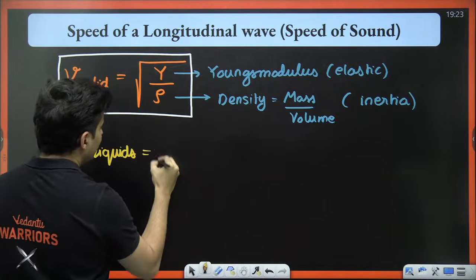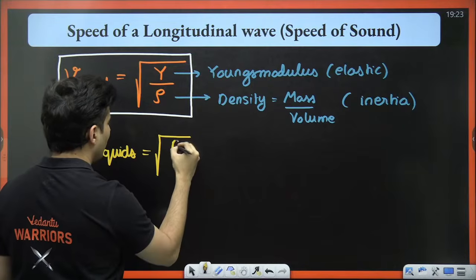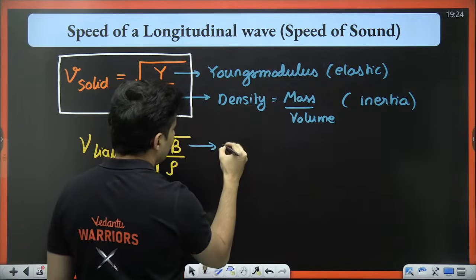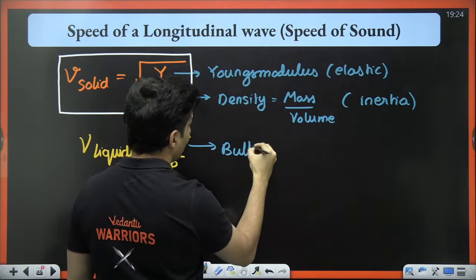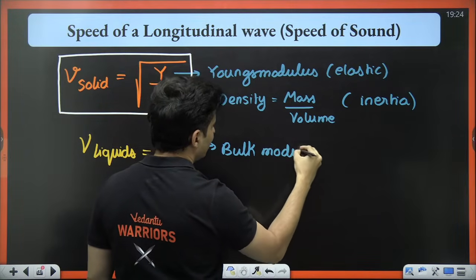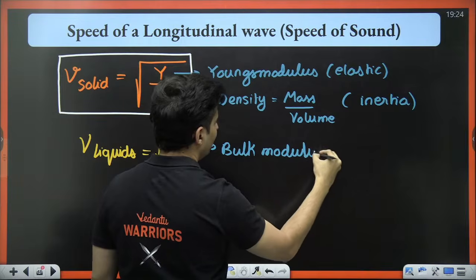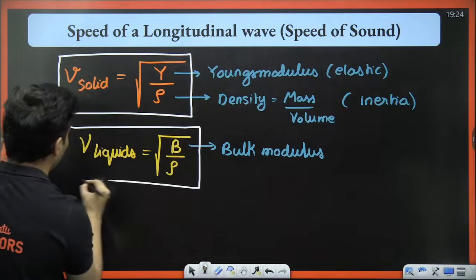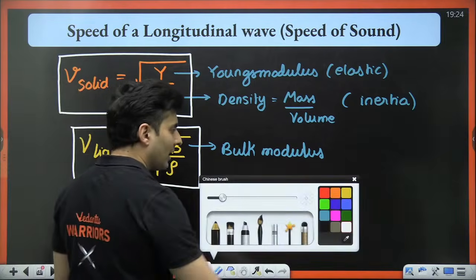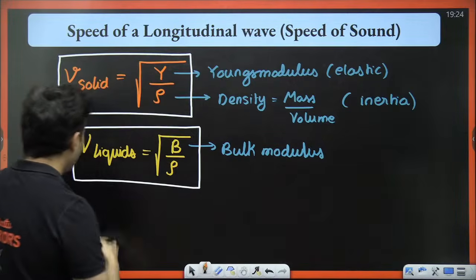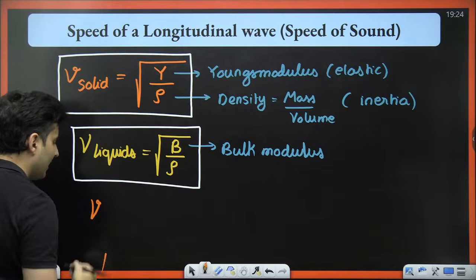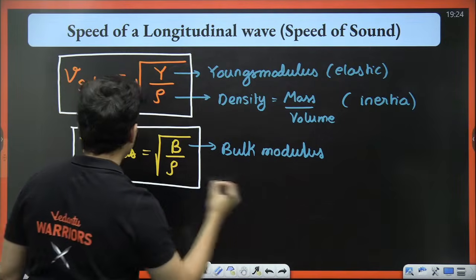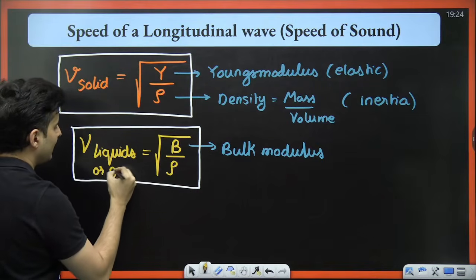So it is root of, instead of Young's modulus, it is bulk modulus. That's the only difference. This is the bulk modulus. That's the only difference, my dear students. No other difference is there. So you can block this off. Sound can also travel in water. Remember that. If it is a gas also, you can use this. So not just liquids, even gas.